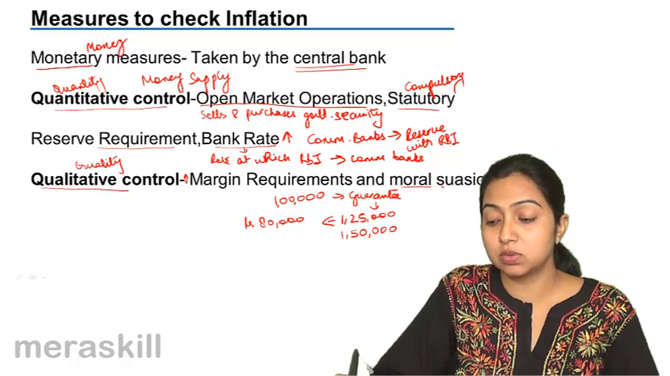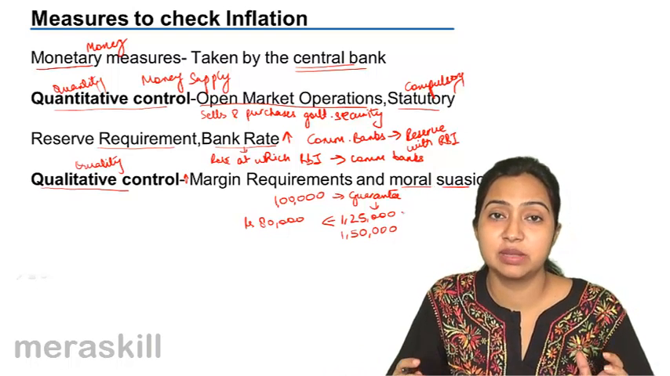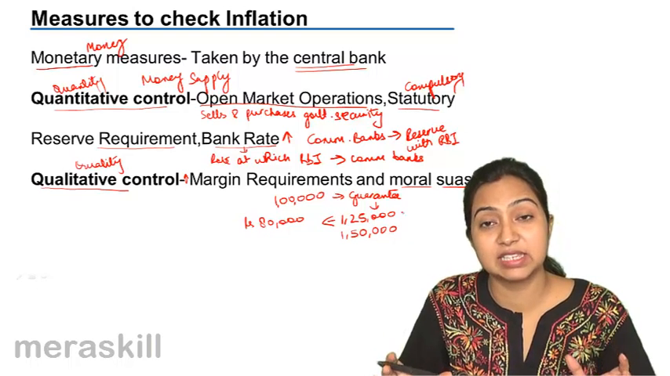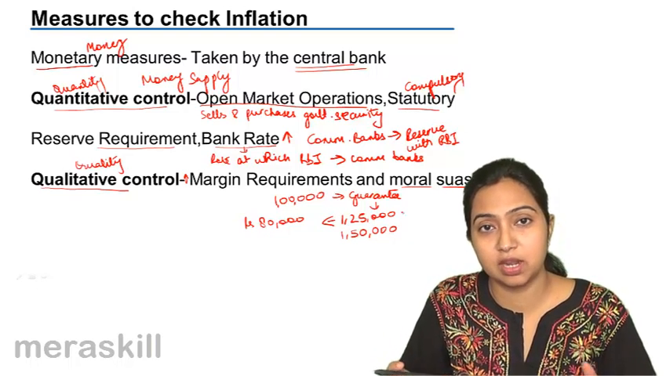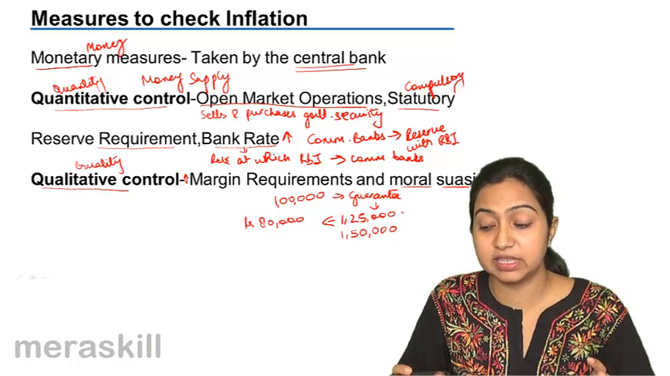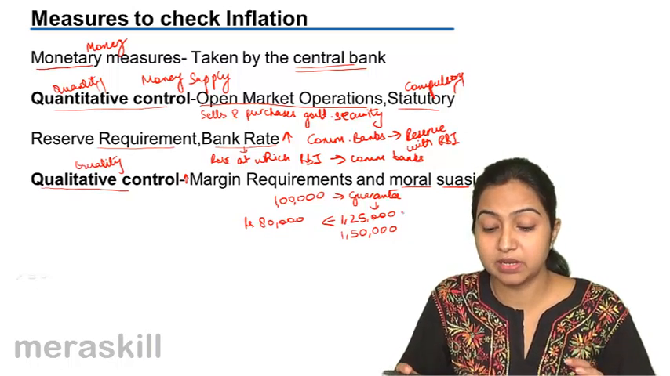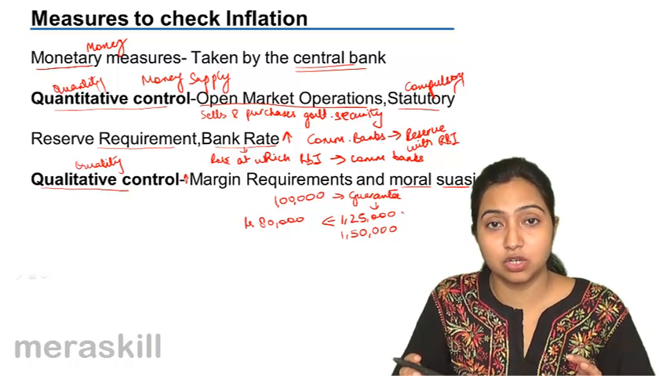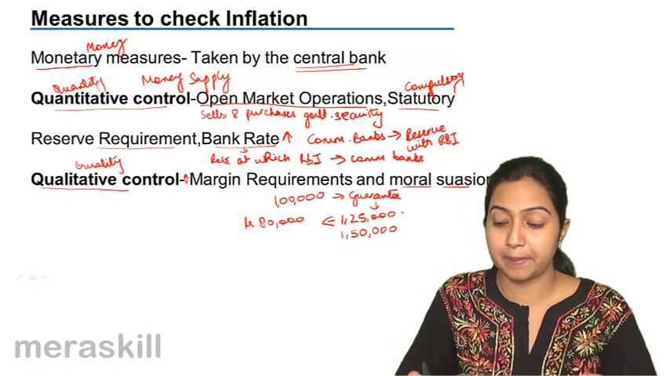Next is moral suasion. Moral suasion is lecturing people and asking them morally not to take loans, to give up loans, to spend less, to invest more, and all these things, which really does not work, but it is one of the measures of controlling money supply.